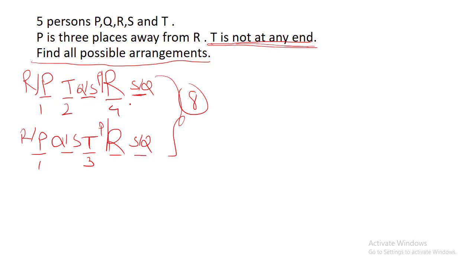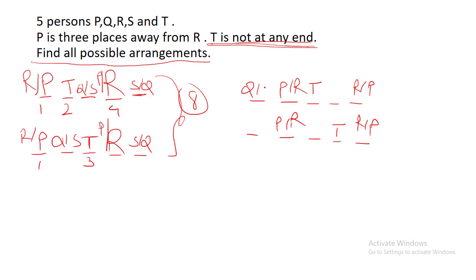So P and R, they could be second or fifth. We have already seen P and R, they could be second and fifth. Now we are going to draw in only one condition. Now T is not at any end, so T could be third or T could be fourth. So T could be third or T could be fourth, P or R, R or P, and then Q and S can come anywhere, S or Q, and Q and S. So same 8 different possibilities for second and fifth position as well. So there are total 16 possibilities.